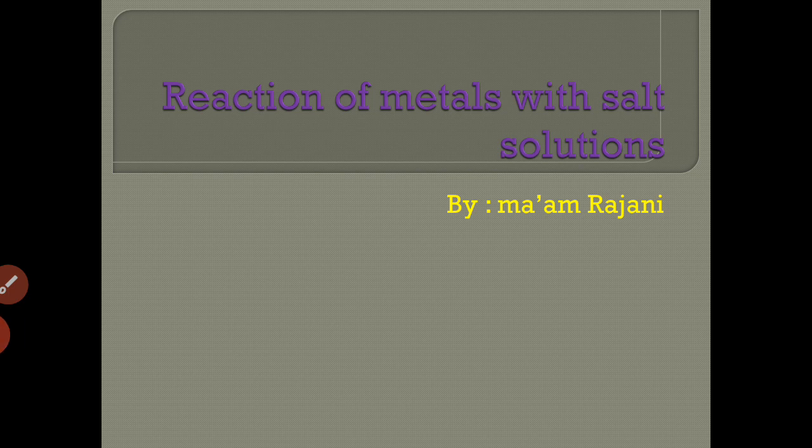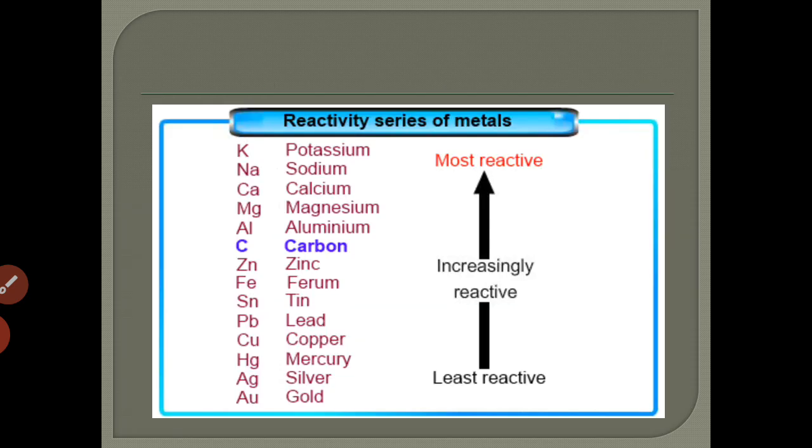So let's continue with the chemical properties of metals. To understand this topic better, we should know the reactivity series of metals. Now in the reactivity series of metals, some metals are chemically very reactive, whereas others are less reactive or unreactive.